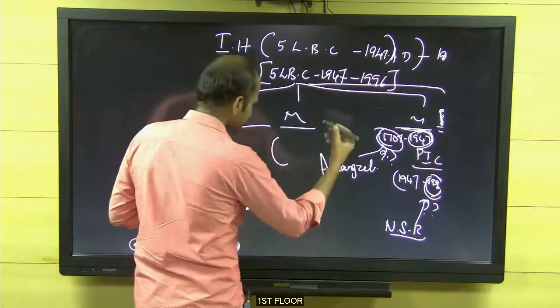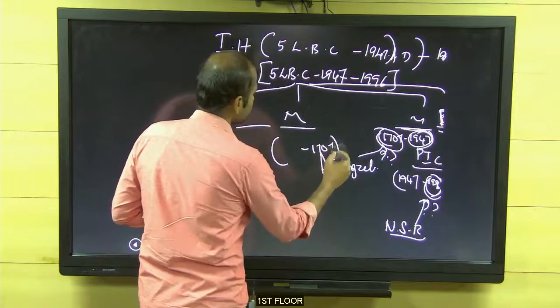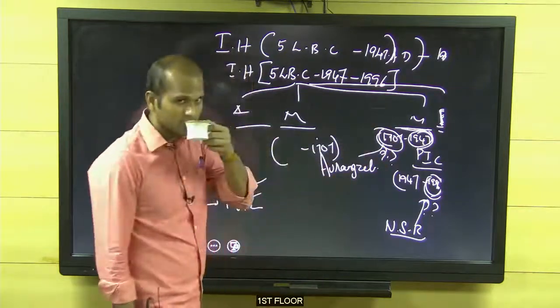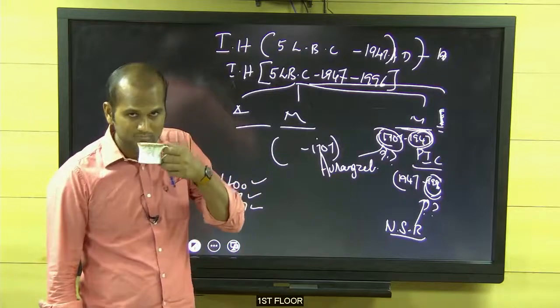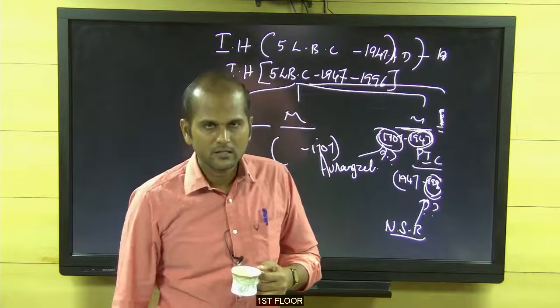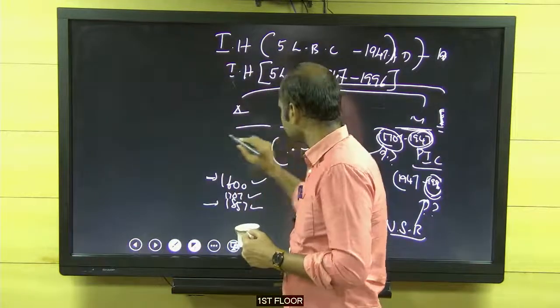Next you come to medieval. Yourself, right? What is the starting? End is 1707, because the end is the starting of modern. Okay, now again I am putting the question. What is the starting period of medieval India?